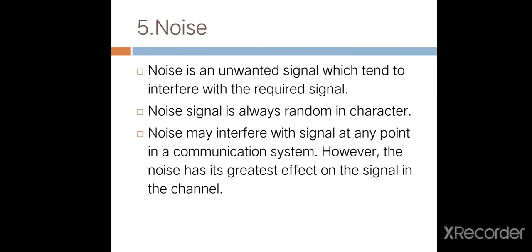Then noise. Noise is an unwanted signal which tends to interfere with the required signal. The noise signal is always random in character. Noise may interfere with the signal at any point in the communication system. However, noise has its greatest effect on the signal in the channel.